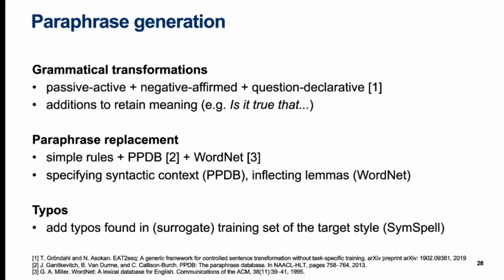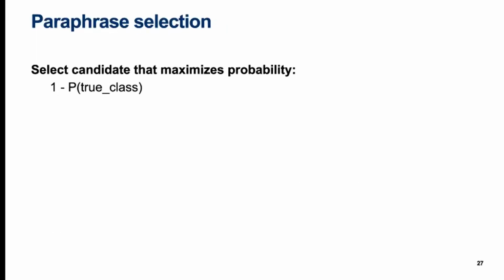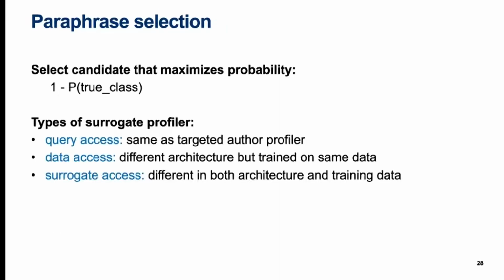For typos, we go through the target style examples of the original training set and gather a dictionary from correctly spelled words to their possible misspellings via SimSpell in that corpus. In paraphrase selection, we choose the candidate that minimizes the likelihood of the surrogate profiler classifying it as the actual class. We experimented on 3 different types of surrogate profiler. With query access, the surrogate profiler was the same as the targeted author profiler itself.